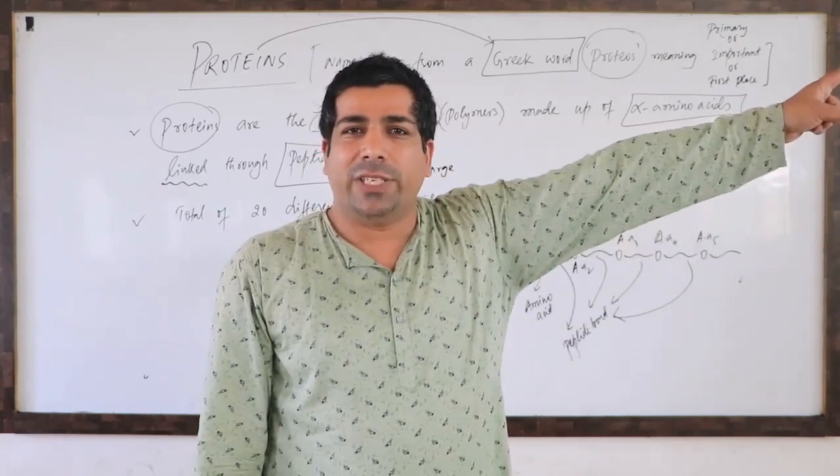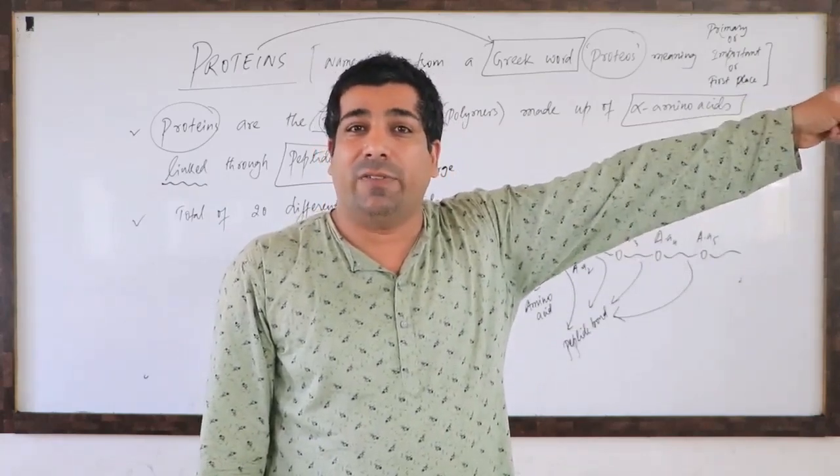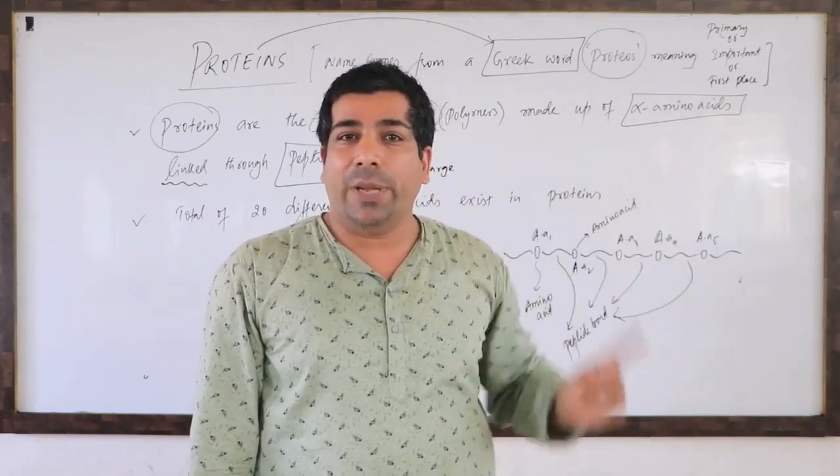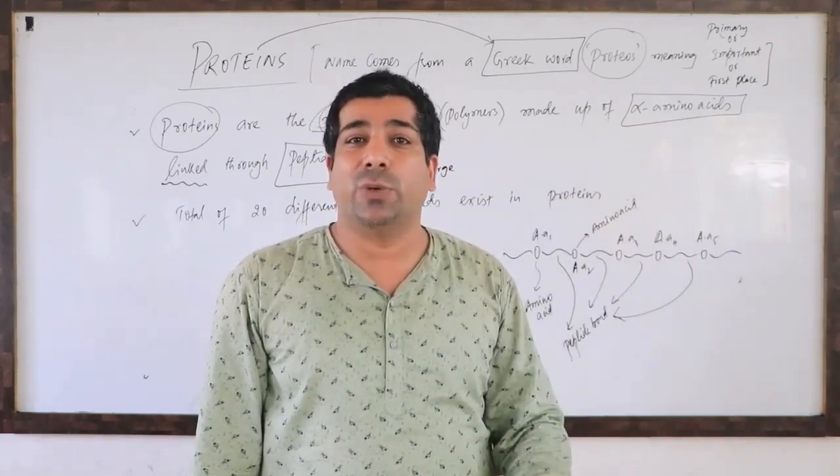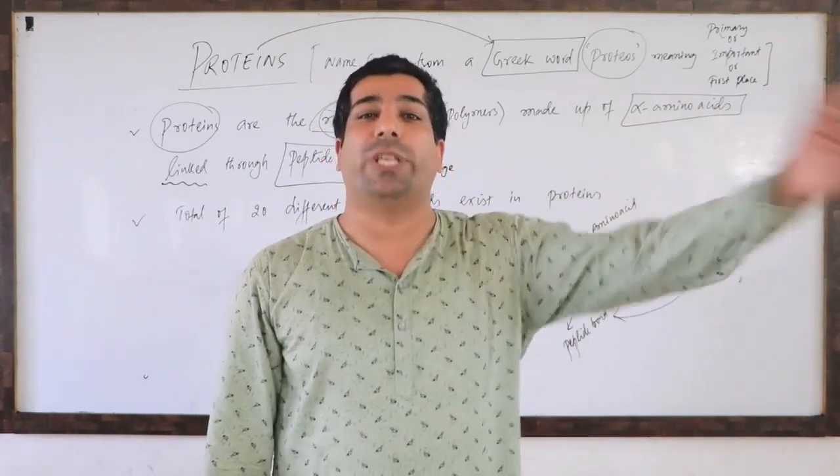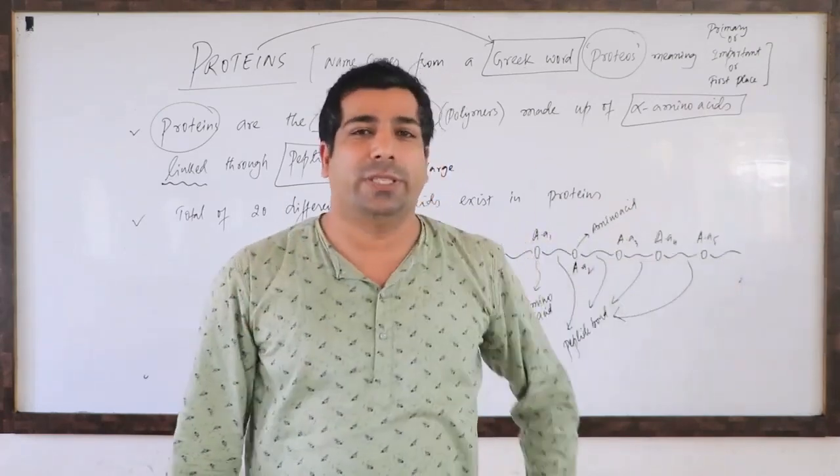Monosaccharides are linked through glycosidic bonds and form polysaccharides. Amino acids are linked through peptide bonds and form proteins. I hope you have understood the difference.